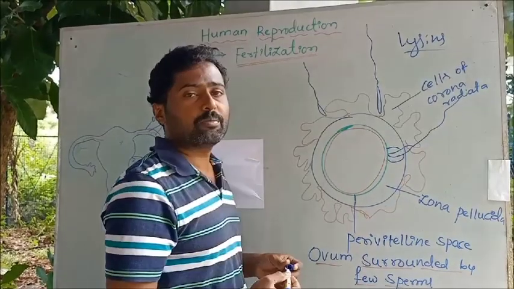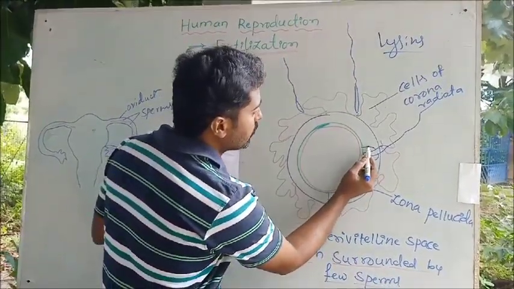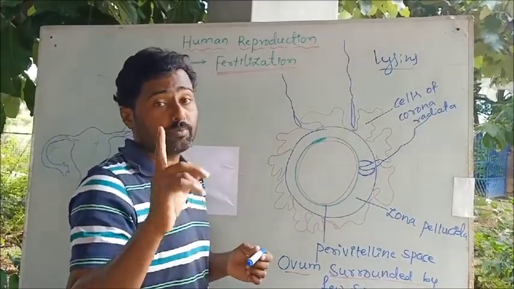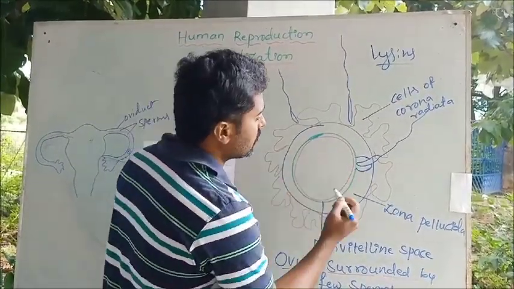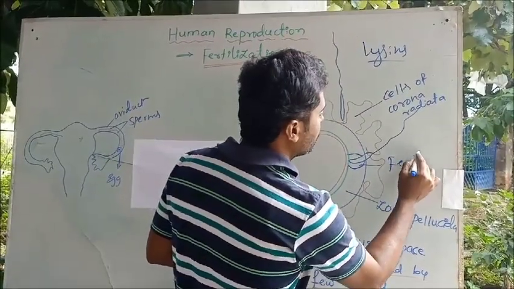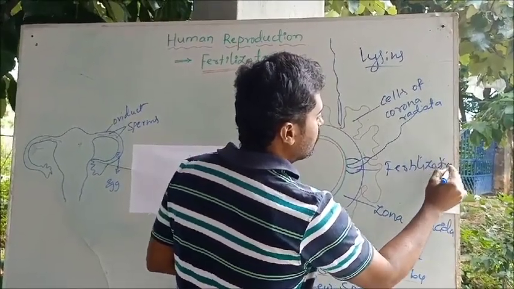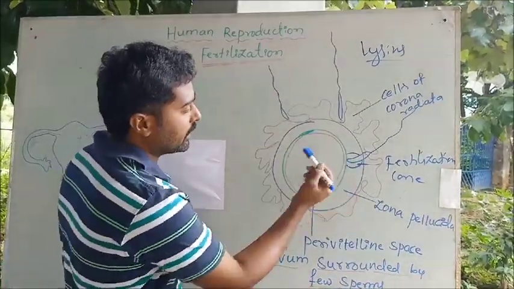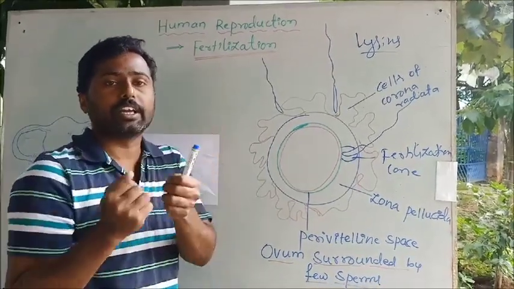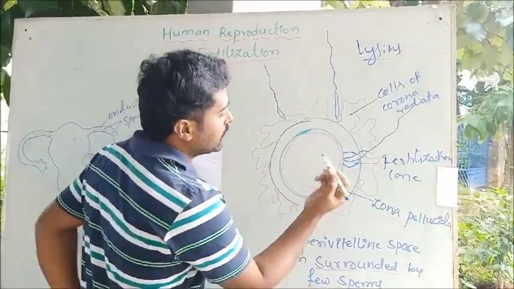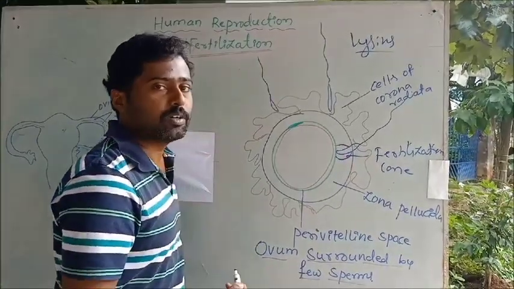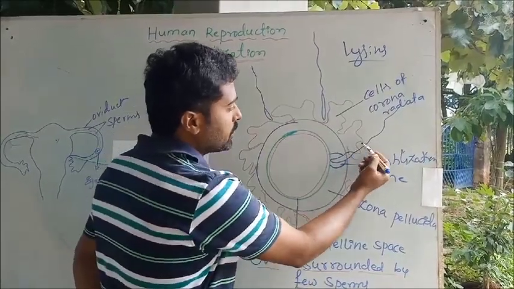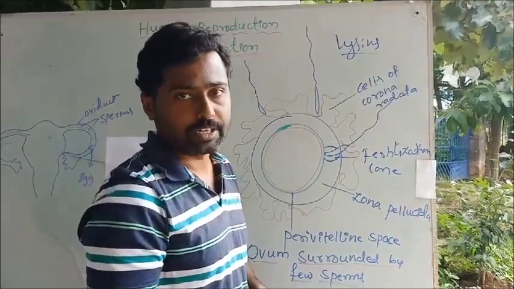Once it reaches the plasma membrane of the egg, the membrane produces a dome shaped or cone shaped structure that engulfs only one sperm. That is called the fertilization cone. Only the head and the middle piece of the sperm will enter; the tail will remain outside.